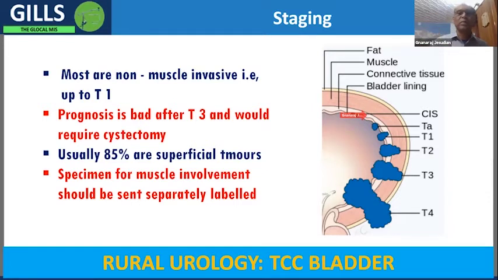Because once it goes beyond the muscle, then you need to remove the bladder, then you need to make a new bladder with the intestines, and they need to have a bag to constantly drain urine, and so on. It's a complicated process. But these superficial ones can be repeatedly treated.